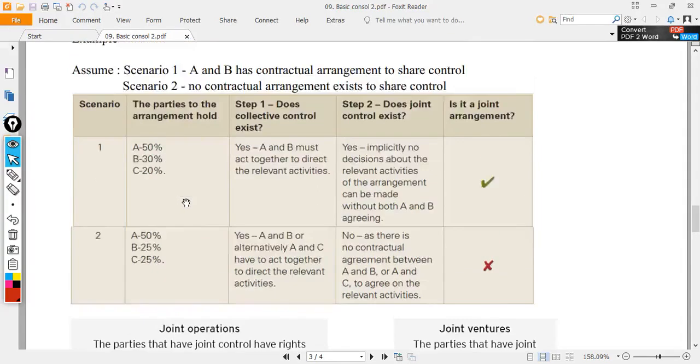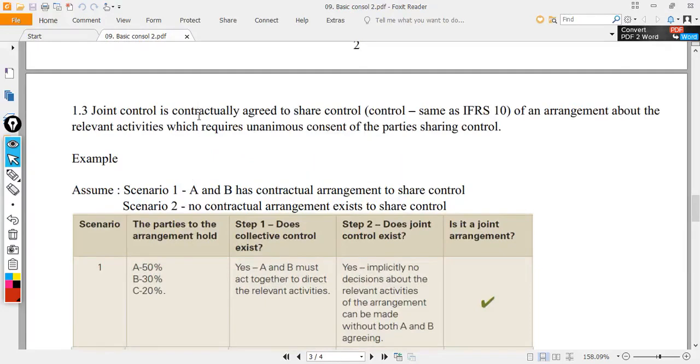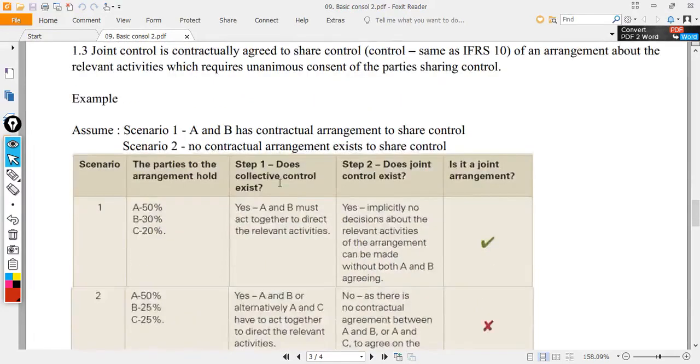So this shows the importance of the contract, that we need to have a contract to lock in and fix the party cooperations.